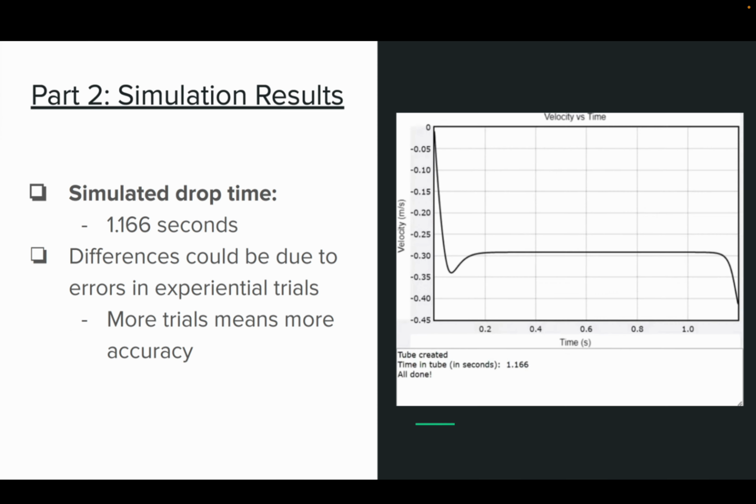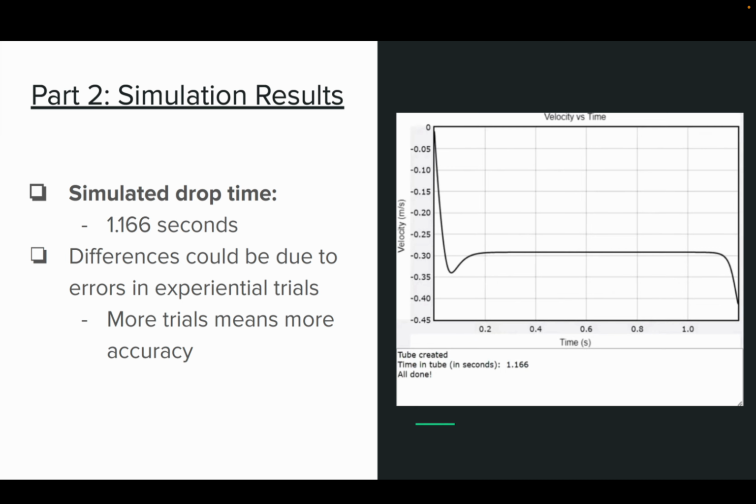And here are the results from our simulation. So our computation in the code gave us a simulated drop time of 1.166 seconds. This slight discrepancy from our experimental results could be attributed to variations and errors inherent to our physical trials, as well as ignoring other forces acting on the bar magnet, such as air resistance. We must remember that accuracy often hinges on the number of trials.